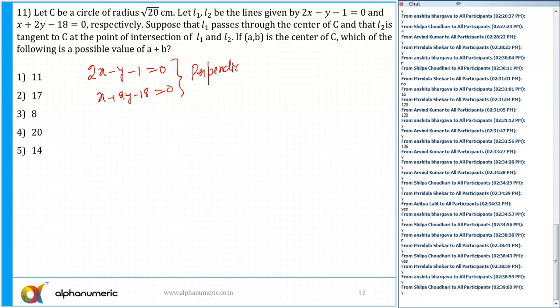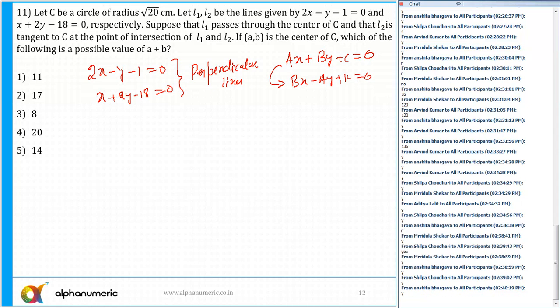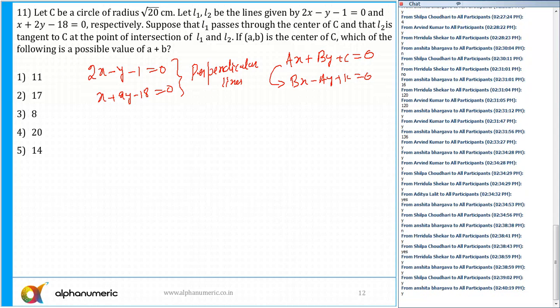Yes or no? Because we know that if the equation of one line is ax plus by plus c equal to 0, then the equation of the line perpendicular to this line is always bx minus ay plus k equal to 0. So if you observe, you can see that there is 2x minus y and x plus 2y. So these two lines are perpendicular to each other. Is that part clear to all of you? Please respond. Okay. So I can draw one circle.